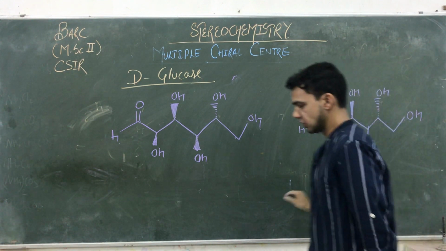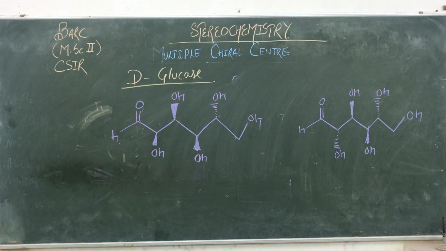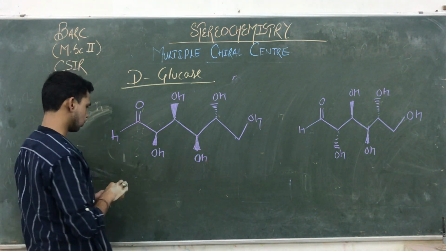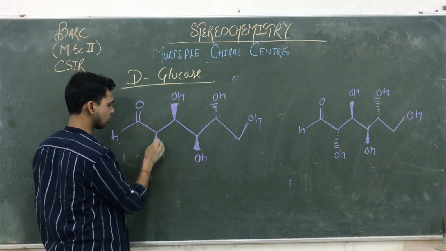That is OH. So both are examples of D-glucose. But here the alignment is totally different. So by the alignment you can say they both are diastereomers of each other. Then we see whether they are epimers or not. Here, given the alignment, we find out its configuration.